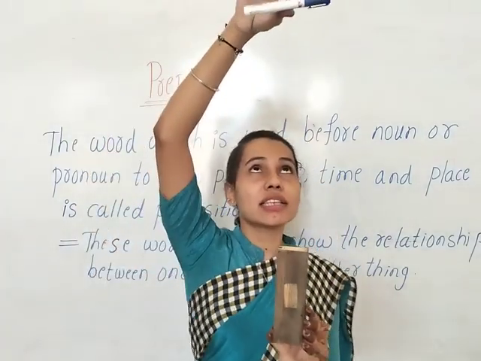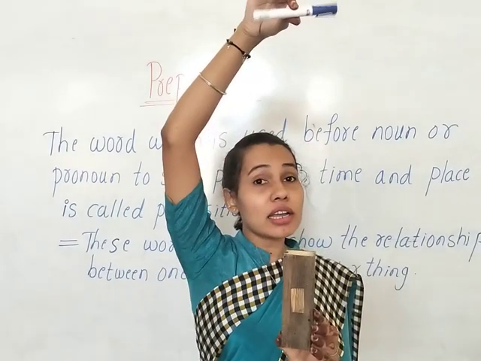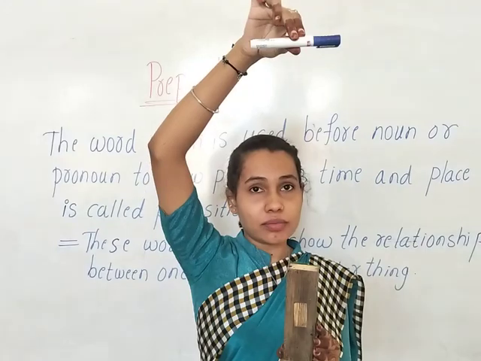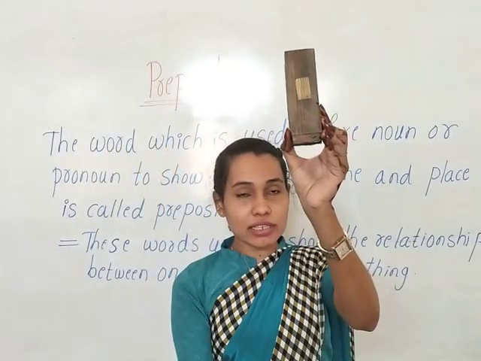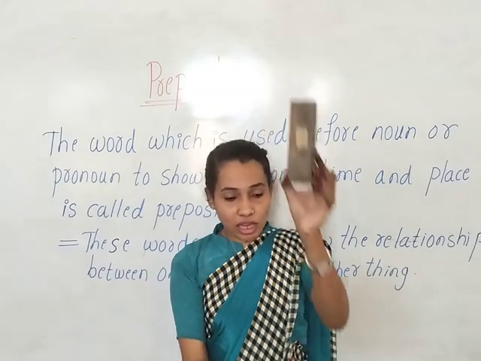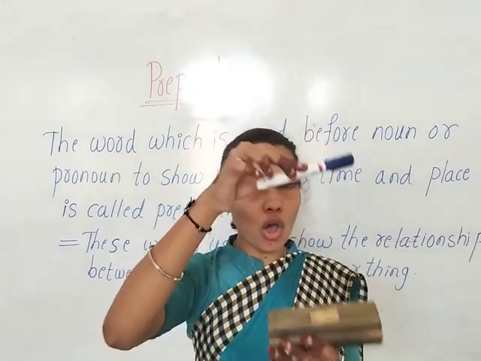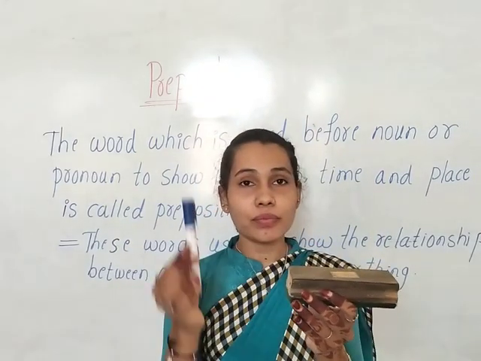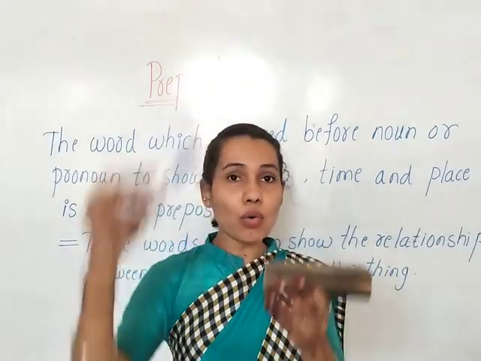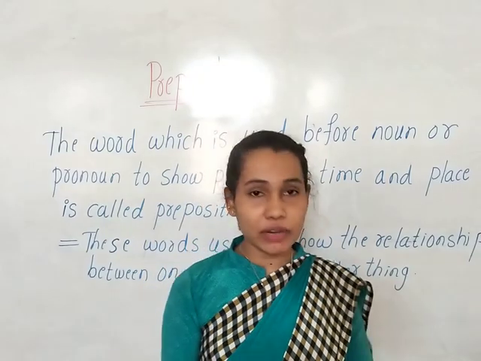Now can you tell me where is the marker? The marker is above the duster. And now the marker is below the duster. So these all the words: on, under, beside, in front of, above, below, between.